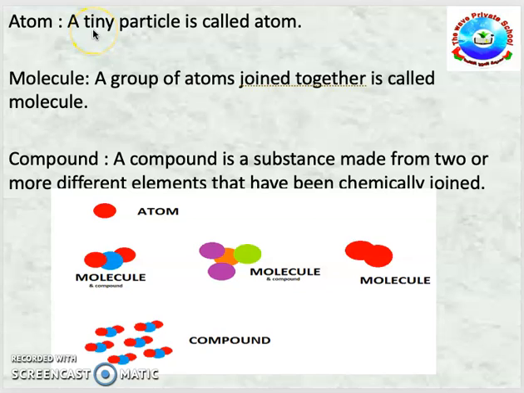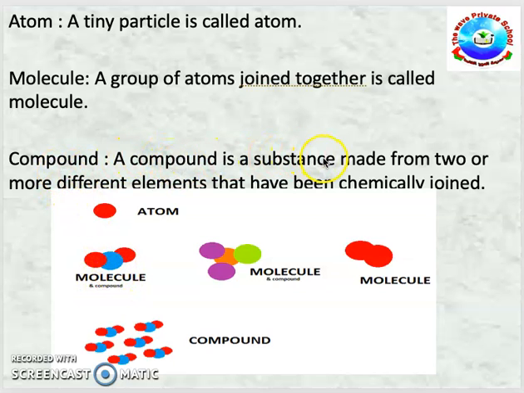Atoms are tiny particles which are found in our surroundings, that is called an atom. What is a molecule? A group of atoms that are joined together is called a molecule. Now see, students, you can figure out from this image, an atom is a tiny particle. A molecule is a group of atoms that are joined together. That is called a molecule. And what is a compound?